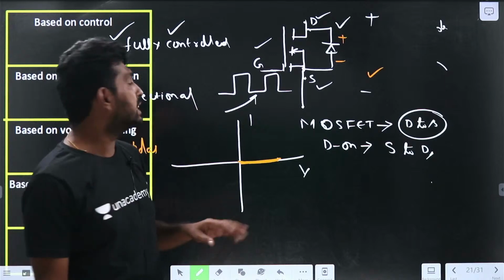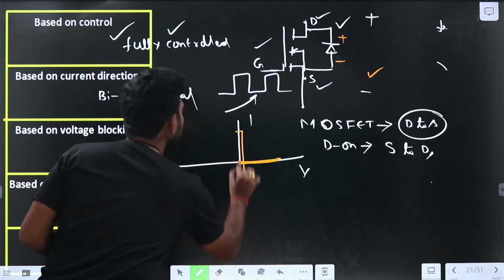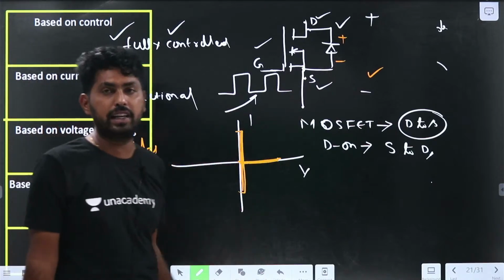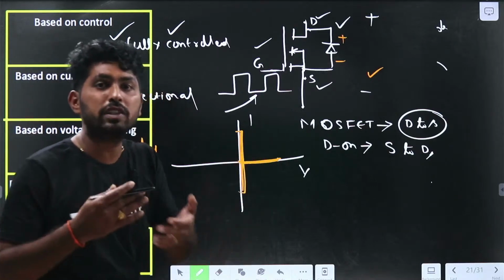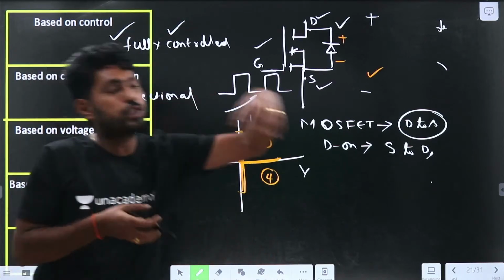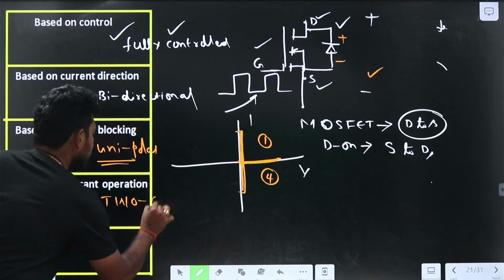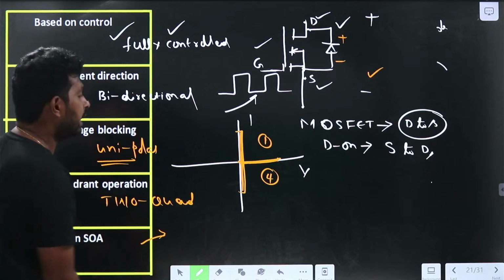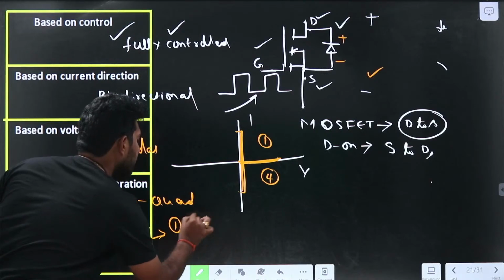Now let us see. The current will be bidirectional, both positive and negative. So the voltage is unipolar and the current is bidirectional. Which quadrant operation can this be called? This is a two-quadrant operation, because the switch is operating in the first quadrant and the fourth quadrant. So the safe operating area will be the first quadrant and the fourth quadrant.